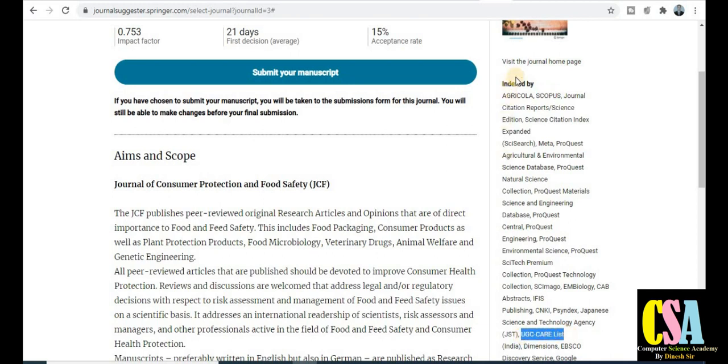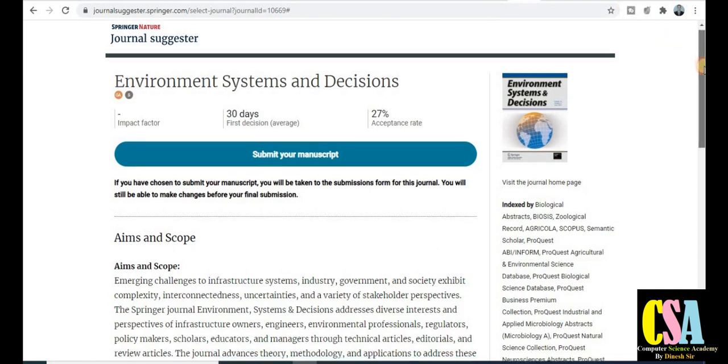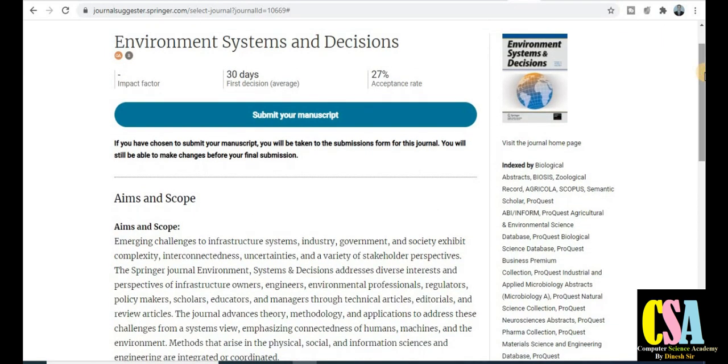And if you are interested to know more about this particular journal, just click on this link, and you will be redirected to the journal home page. Next category of the journal is Environmental Systems and Decisions. It is especially dedicated to environmental science researchers to publish their research areas and research topics.